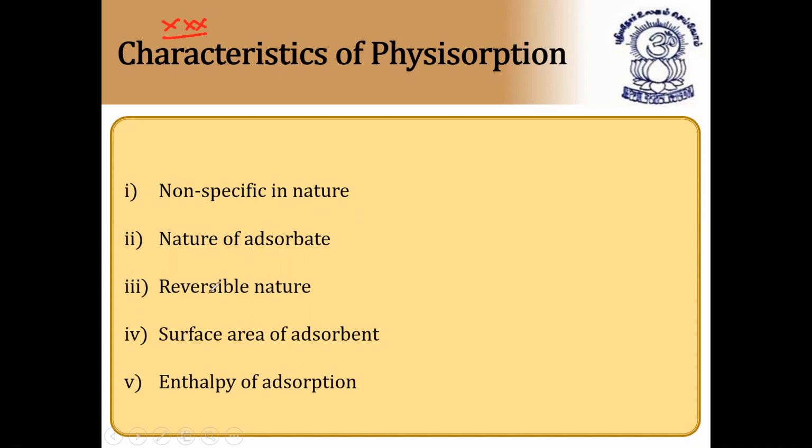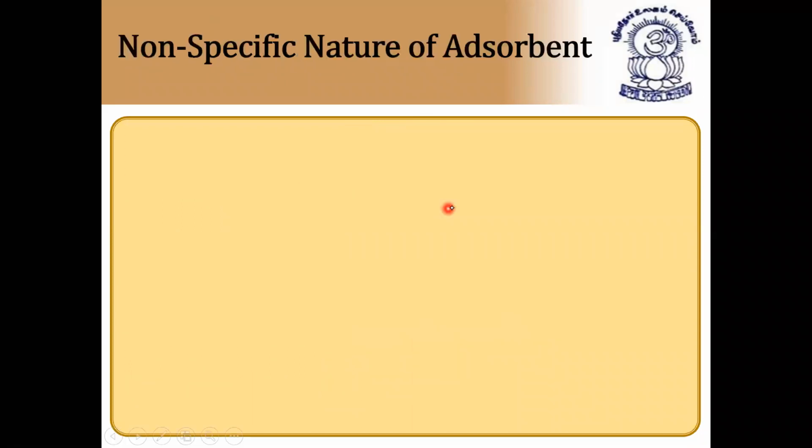Nature of adsorbate, reversible nature, very important. It is reversible in nature, and it depends upon the nature of adsorbate. Surface area of adsorbent: larger the surface area, stronger is the adsorption. And it also depends on the enthalpy of adsorption. So for physical adsorption: non-specific in nature, nature of adsorbate, reversible nature, surface area of adsorbent, and enthalpy of adsorption. All are very, very important. I hope it is clear. Now we'll discuss more about it.